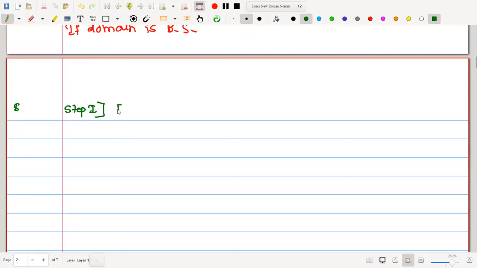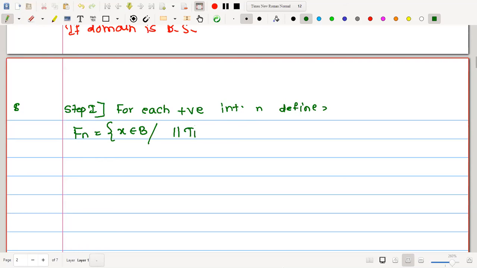In this step, for each positive integer n, we will construct one set. Define capital Fn equal to the collection of all x in B, the Banach space that is the domain of Ti, such that norm of Ti of x is less than or equal to n for all i.